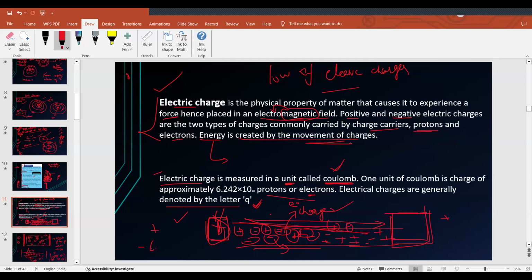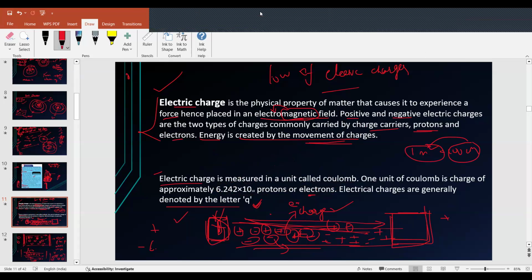So 1 coulomb is approximately the charge of a certain amount of protons or electrons. Like we say 1 meter is equal to 100 centimeters, so 100 centimeters combine to form a meter. Like that, this many charges, protons or electrons, form 1 coulomb. Got it? Both of you?